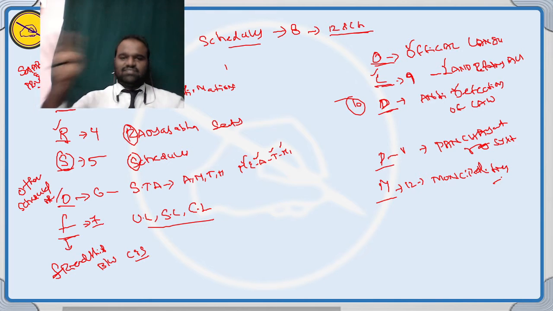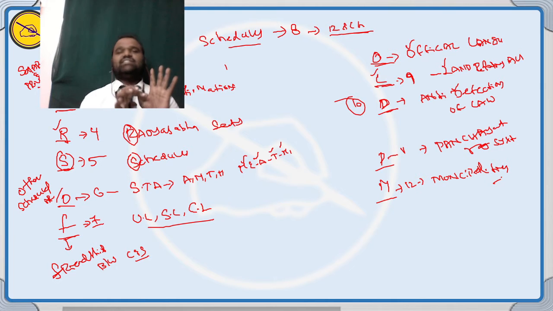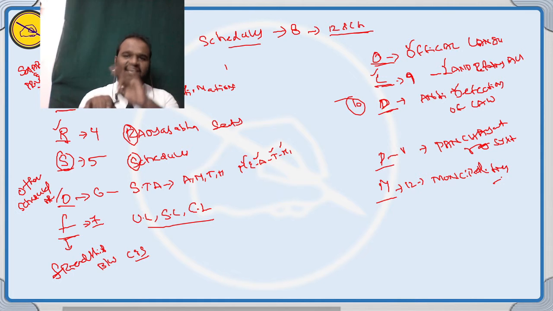The schedule shortcut is completed: Tears of Old Prime Minister. T for territories. E for emolument. What is emolument? The salaries and provisions of executives in the country. A is oath and affirmation. T-E-A-R. The fourth one, R for Rajya Sabha seats. S for scheduled areas in the country. T-E-A-R-S.